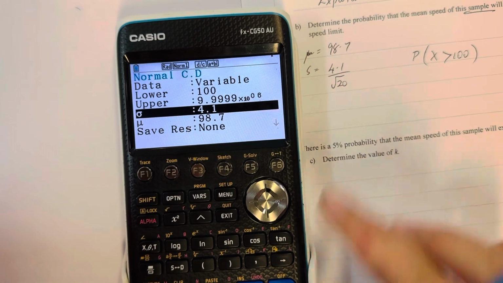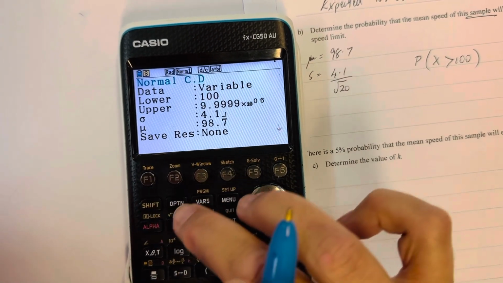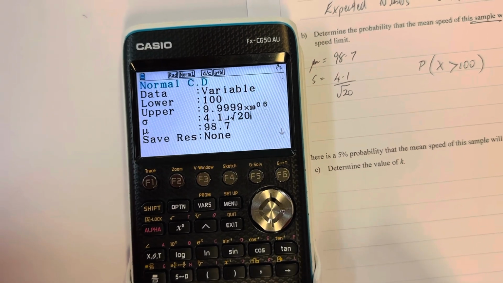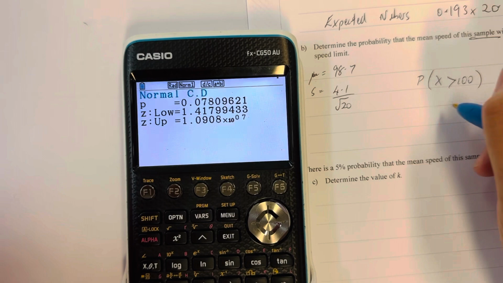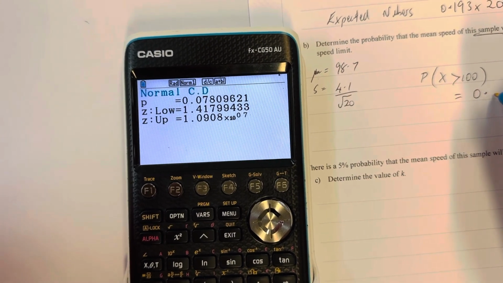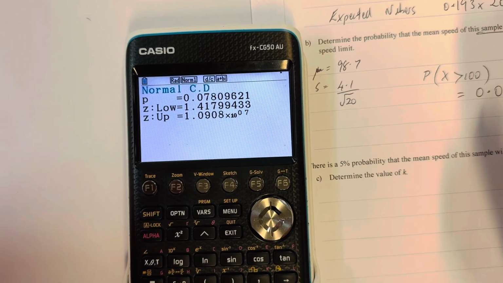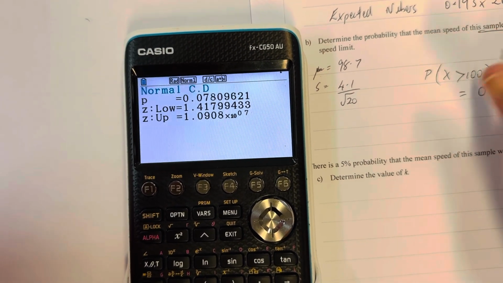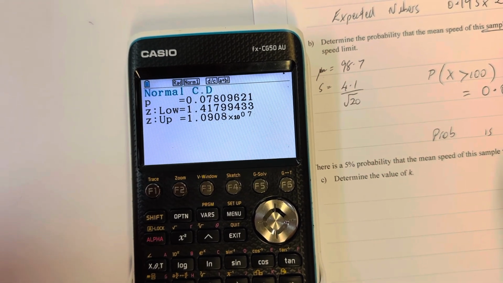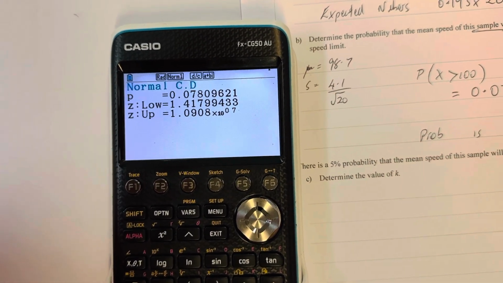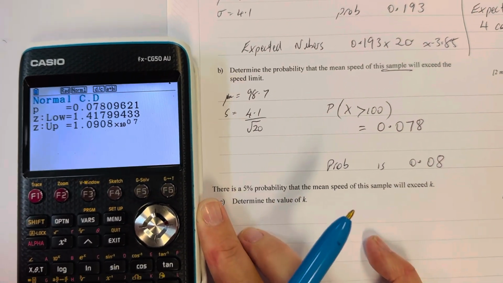My standard deviation will be 4.1 divided by the square root of 20, the mean is the same there, and I get the probability is 0.078. Going to 2 decimal places, the probability is 0.08, giving our answer in 2 decimal places.